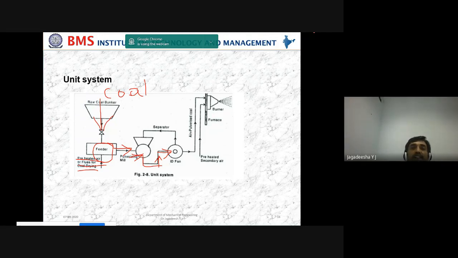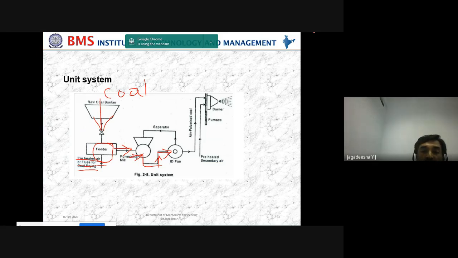Whenever it is sent into this boiler, the particles will be burned inside the burner in the suspended form of combustion. Hence, it is called the fluidized bed combustion. Just in the form of suspension, the particles will be burnt inside the boiler.